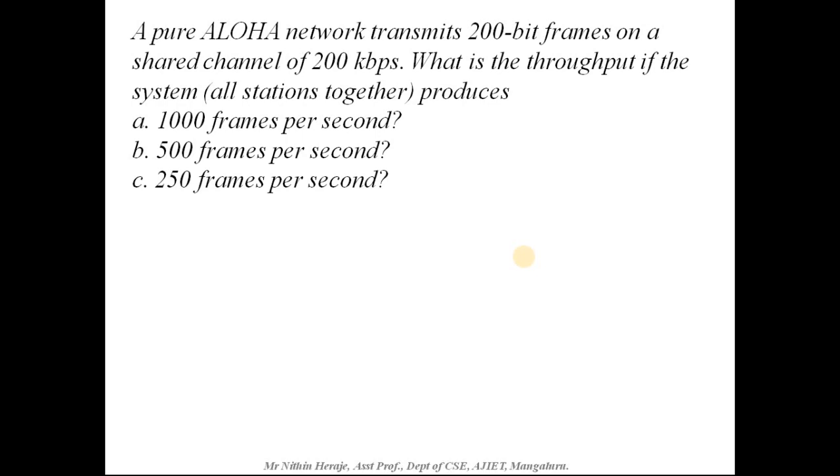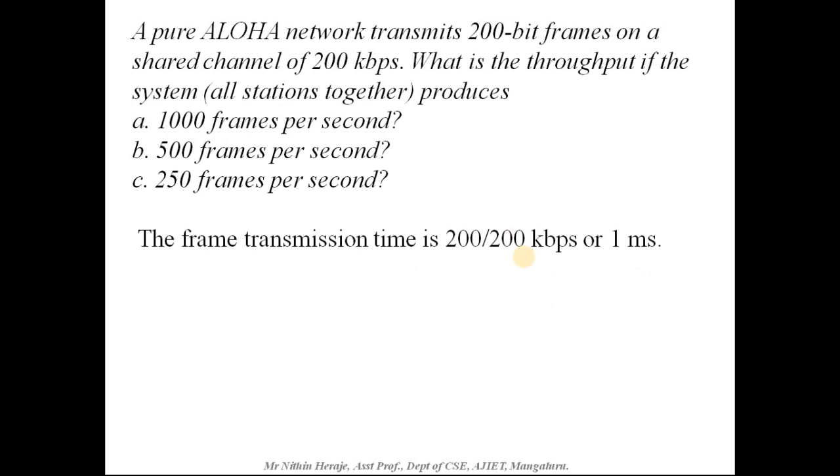So here we need to calculate the throughput for three different cases. The frame transmission time is the frame size, 200 bits, divided by the bandwidth, 200 kilobits per second, which gives you 1 millisecond.